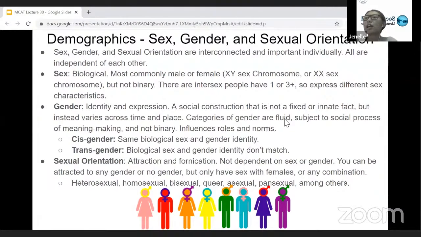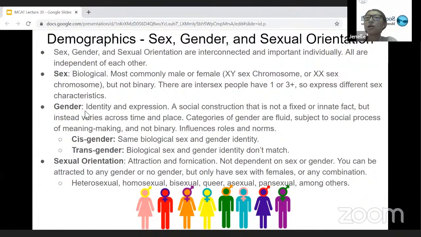So the categories of gender are fluid, and it's also subject to social processes of meaning making, and it's also not binary. Gender tends to also influence roles and norms, which can lead to stereotypes, prejudice, those kind of behavioral terms as mentioned before with race and ethnicity.